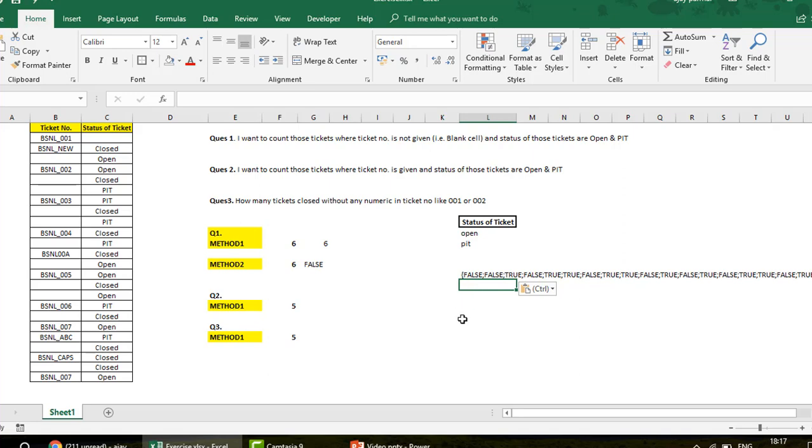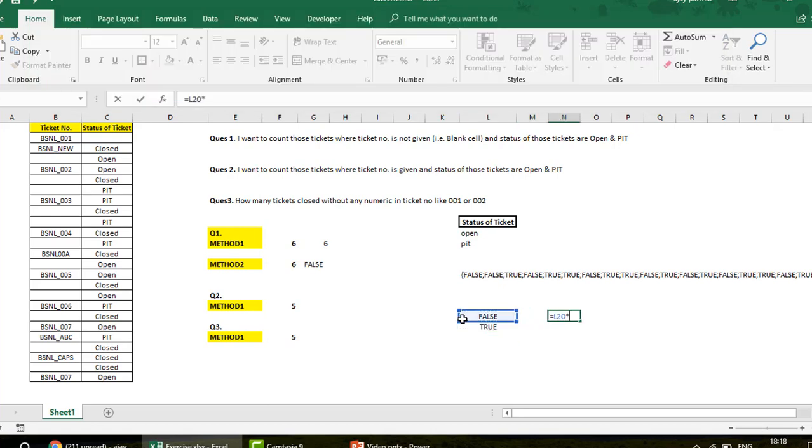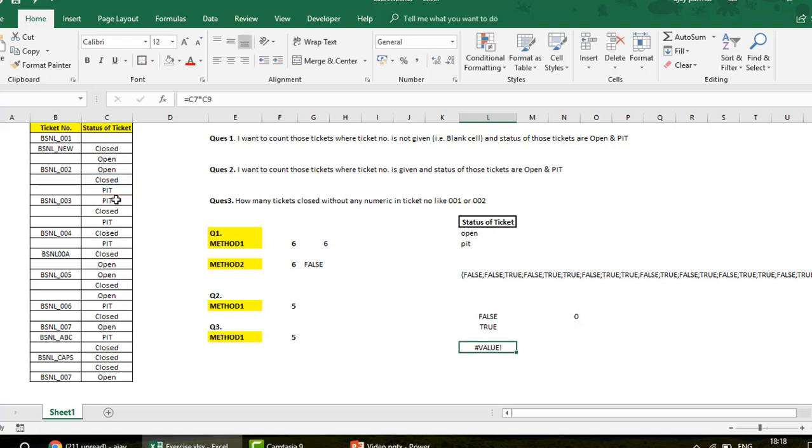Okay, basically what happens in arrays, or in Excel also, if you have false and true, let's say, and you go and multiply them, now if I ask you what is going to happen, many of you may say, oh, you are multiplying the text values, so this is not possible, right? So if I press enter, you see that there is no error because you are multiplying 0 with the 1. In Excel or in arrays, true is 1 and false is 0. Now however, if I try to multiply these two values, it is going to give you error. Why? Because these are the text entries, but they are not the text entries.